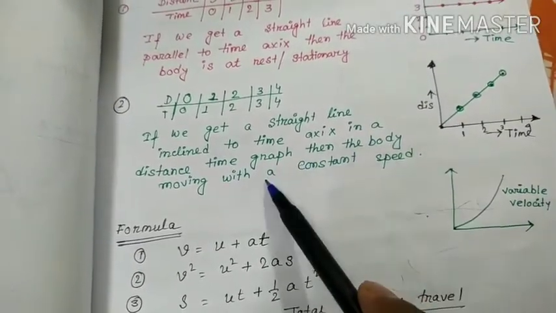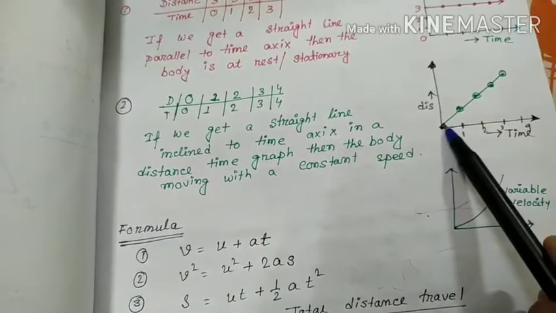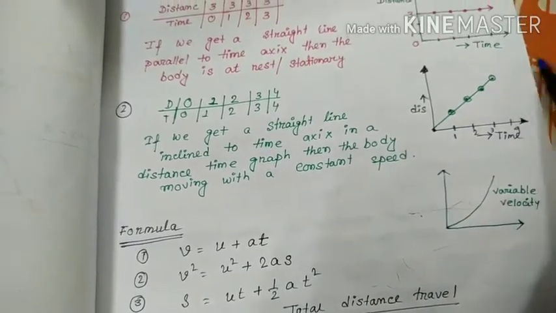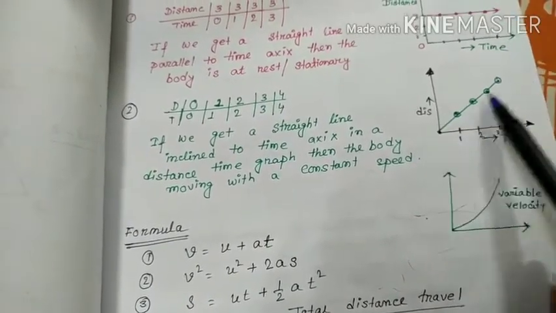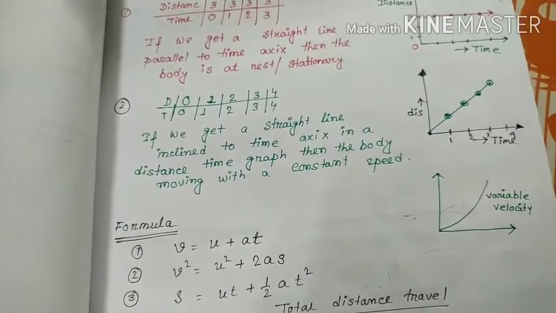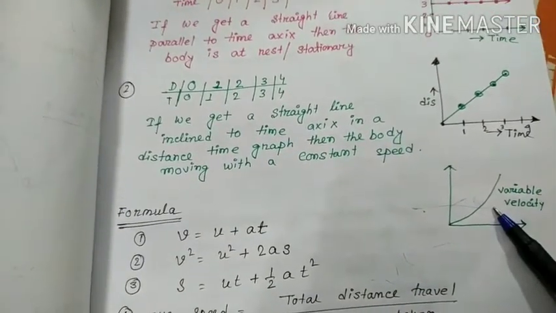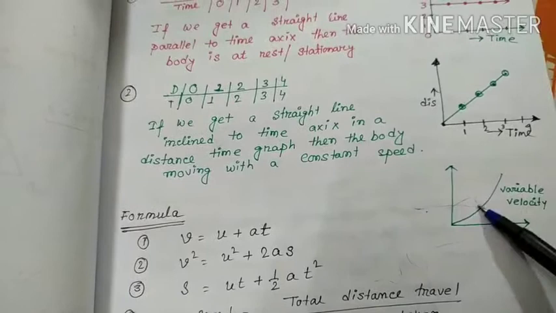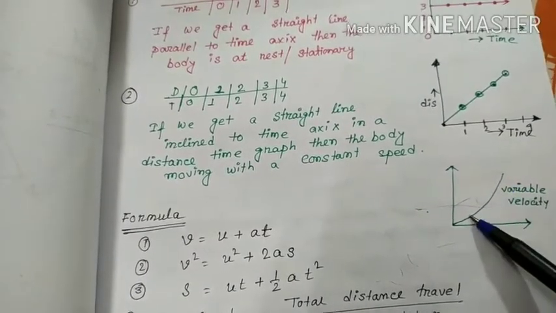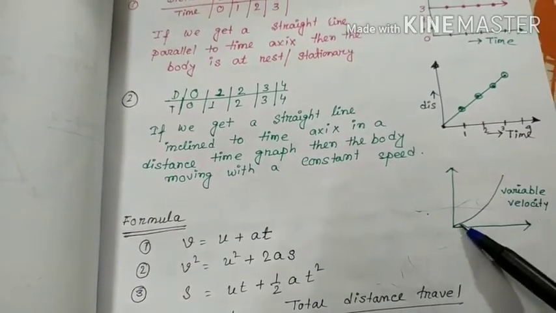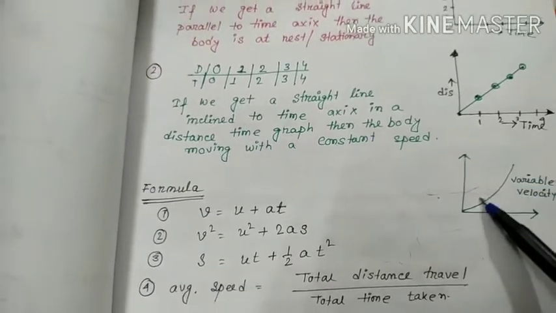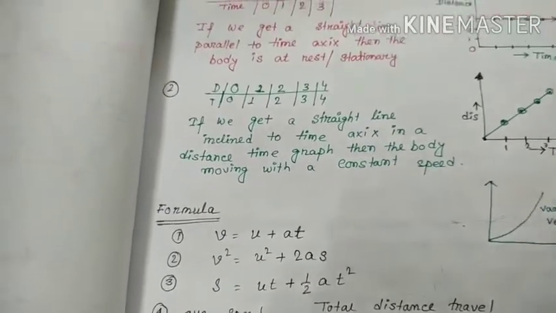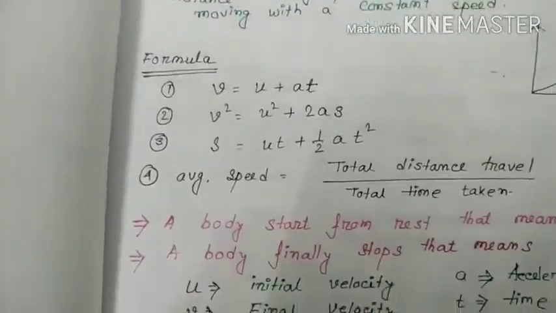In a distance-time graph, the body is moving with a constant speed, increasing. Right friend? And variable velocity: it is a constant velocity here. If the velocity varies, if sometimes increasing then decreasing, then we will get a curved line. Clear friend?